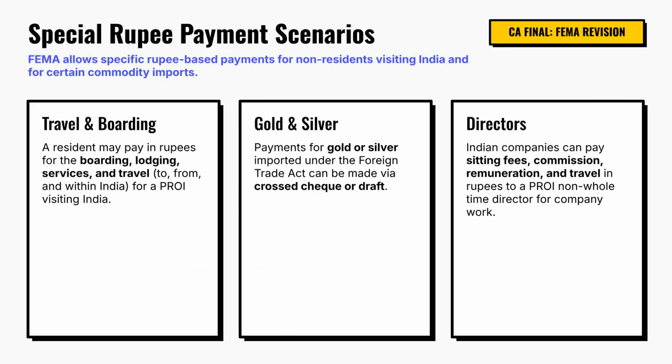While import payments are generally made through banking channels, FEMA permits certain specific transactions in Indian rupees. First, a resident may pay for the boarding, lodging, travel, and other services of a person resident outside India who is visiting India. Second, payments for gold or silver imported in accordance with the Foreign Trade Act and other applicable laws may be made through a crossed cheque or demand draft. Third, an Indian company may pay sitting fees, commission, remuneration, and travel expenses in rupees to a non-whole-time director who is a non-resident visiting India for company-related work, subject to applicable corporate and legal requirements.